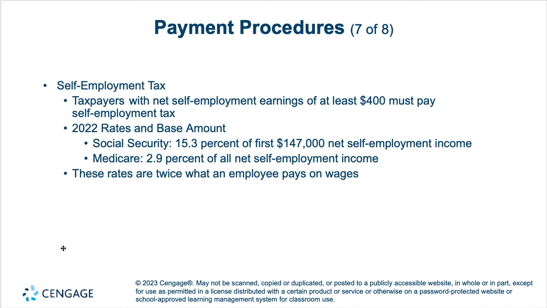And you'll notice that that was twice the rate that an employee pays on their wages. And so that means when you're self-employed, you're paying your own half of it as well as the employer's half, because we said that the employer would match the FICA taxes. So if you're self-employed, you're doing both the employee and the employer portion of FICA.